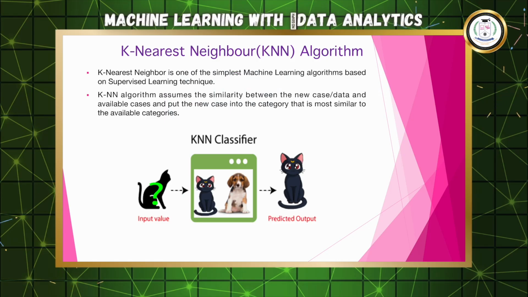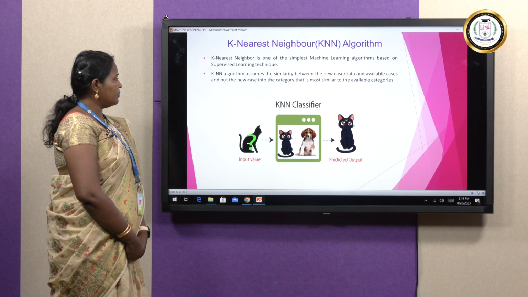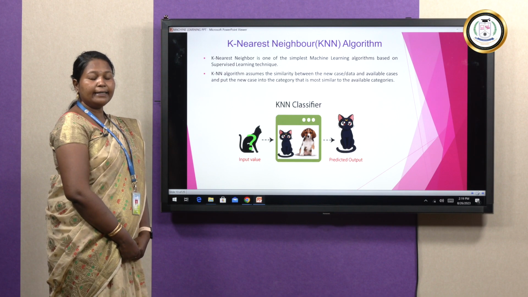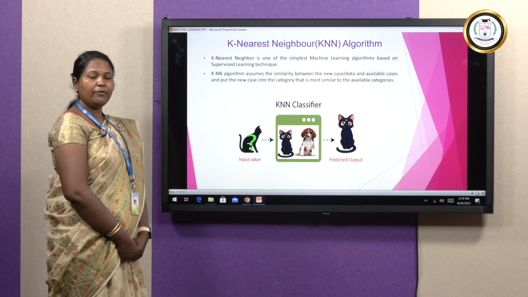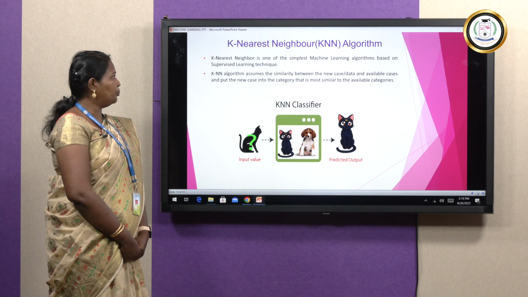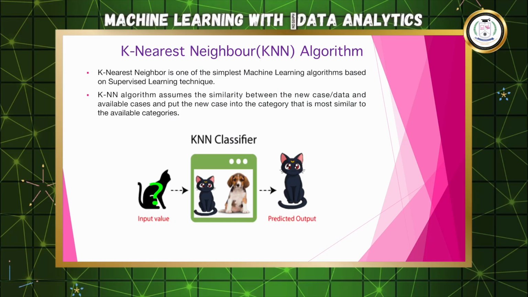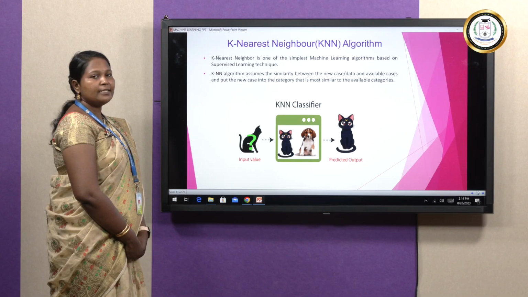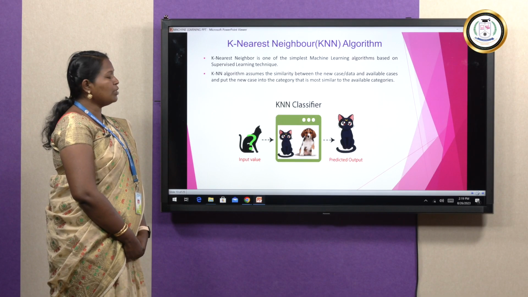K nearest neighbor. The next one is the nearest neighbor algorithm. This is one of the simplest machine learning algorithms based on the supervised learning technique. As I told you already, the given training data set will have more than one data. When we give one single data, that will be compared with the already existing training data and the final output will be delivered. So the KNN algorithm assumes the similarity between the new case data and available cases and puts the new case into the category that is most similar to the available categories.